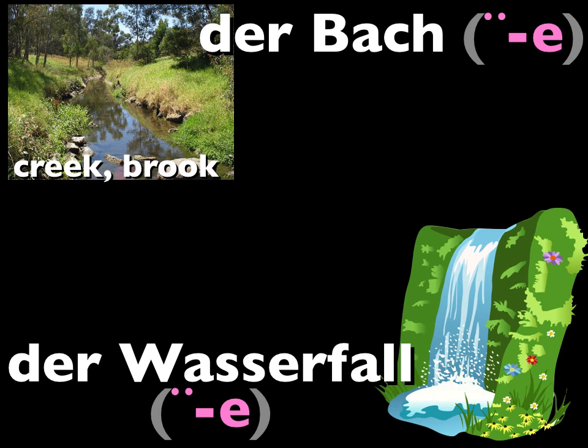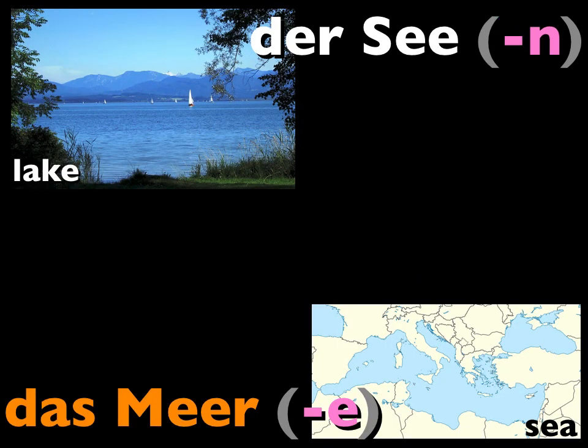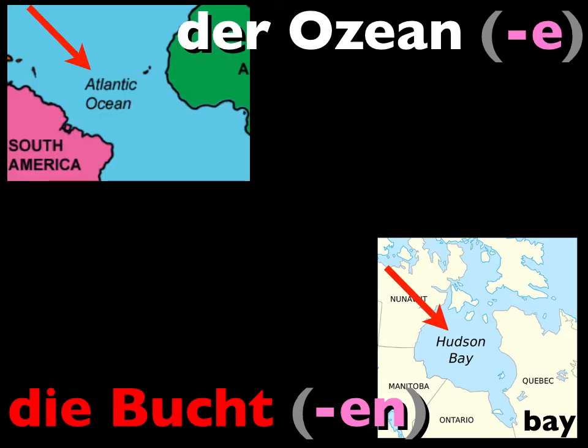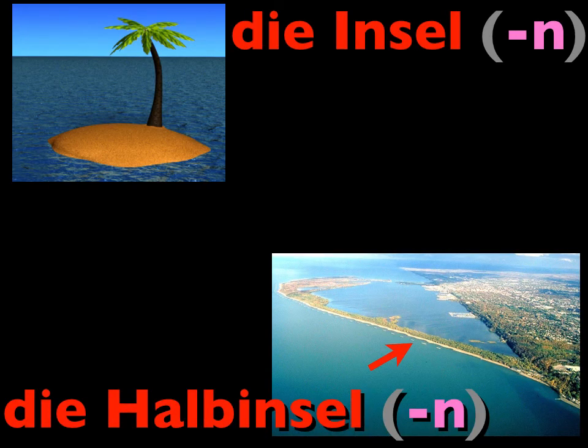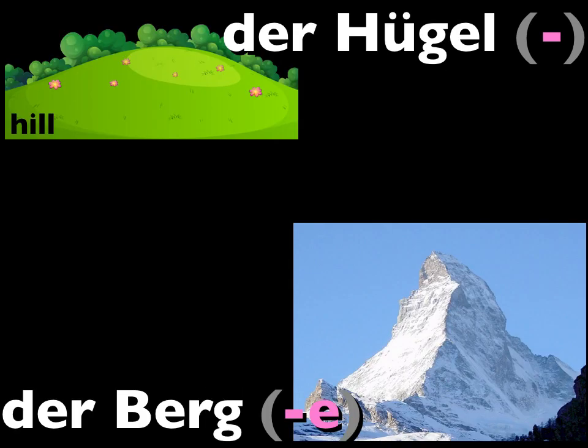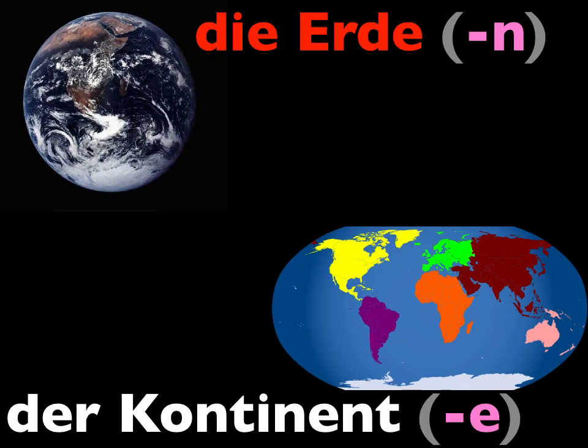Der Wasserfall. Der See. Das Meer. Der Ozean, die Bucht, die Insel, die Halbinsel, der Hügel, der Berg, die Erde, der Kontinent.